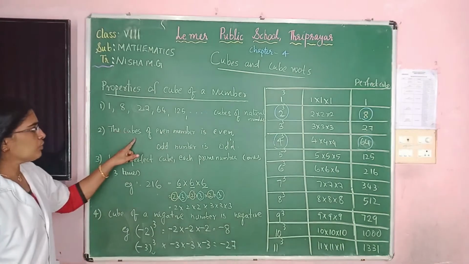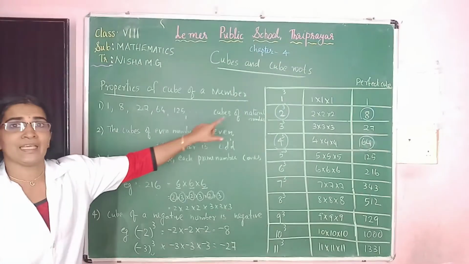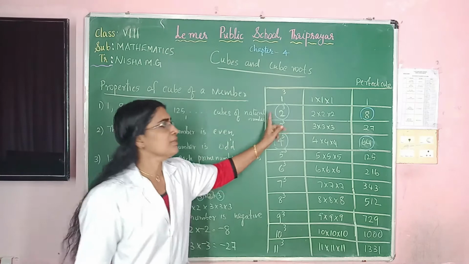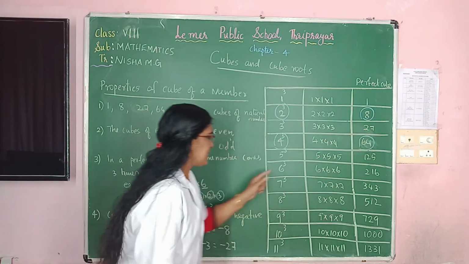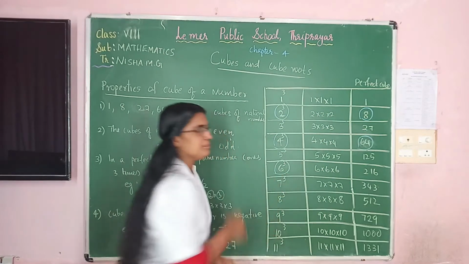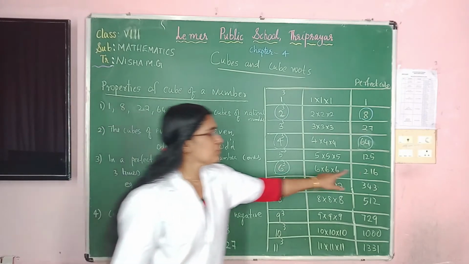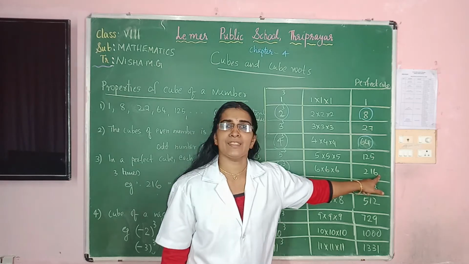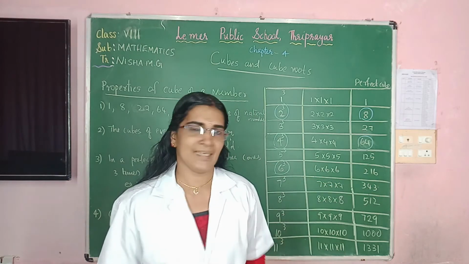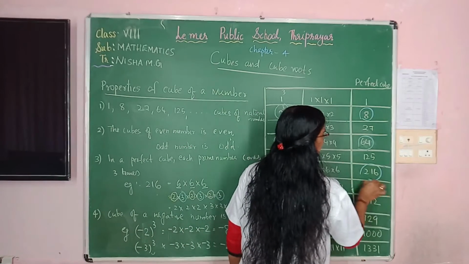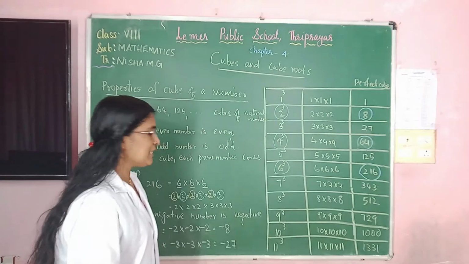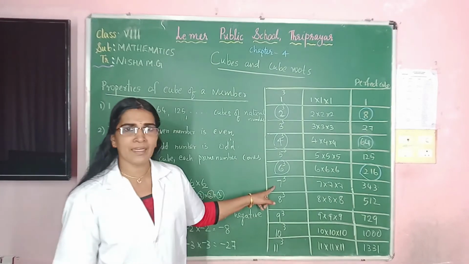So the second property: the cube of an even number is even. 2 is even, 8 also even. Next, 6 is an even number. What is 6 cube? 216. Is 216 an even number? Yes, 216 is also an even number. Is it clear, children? Now select the next even number. Is 7 an even number?